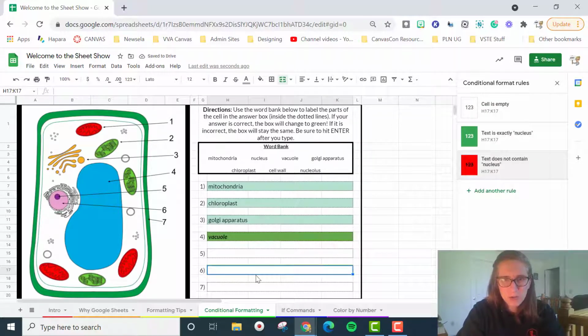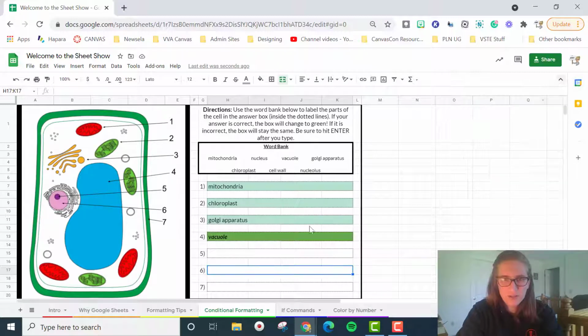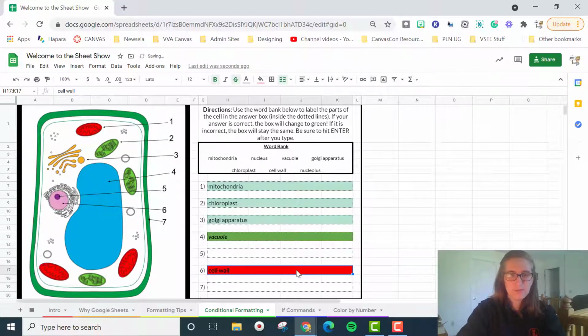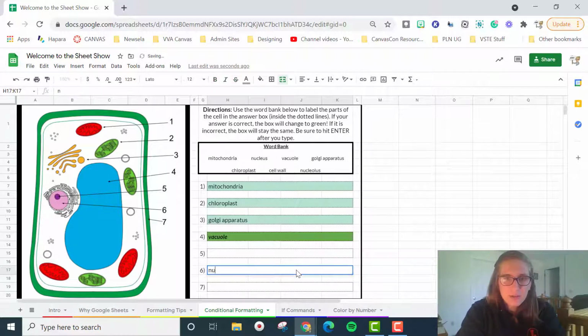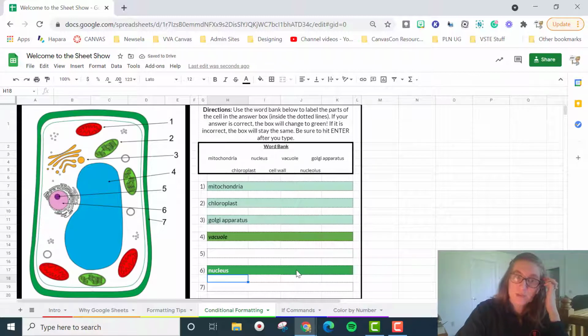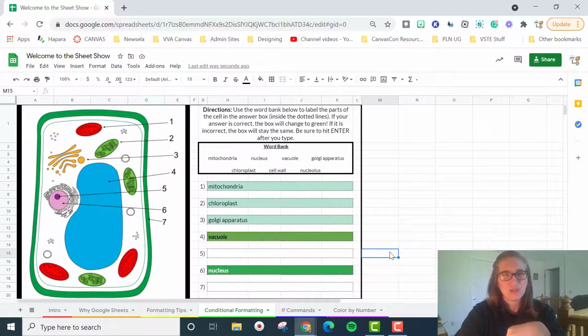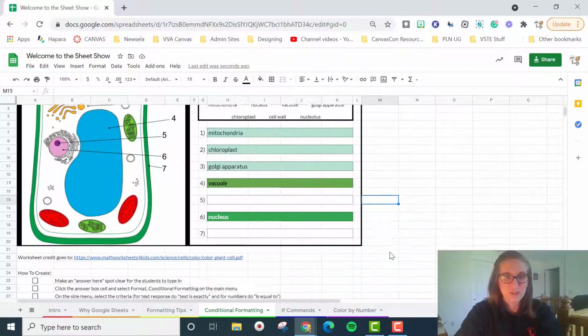All right, so we're going to go ahead. We are going to have our student type in cell wall because that's one. Oh, okay, well that one's not right. Okay, now nucleus. Okay, that's the right answer. So this is just a way for students to get that immediate feedback as to whether or not an answer is right or wrong.